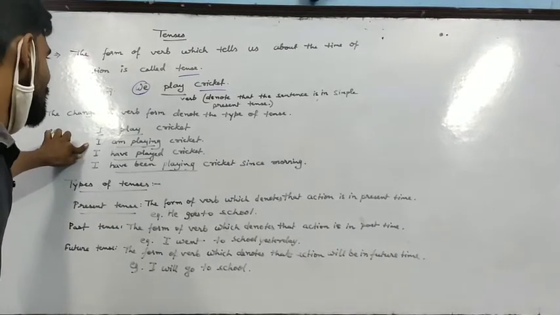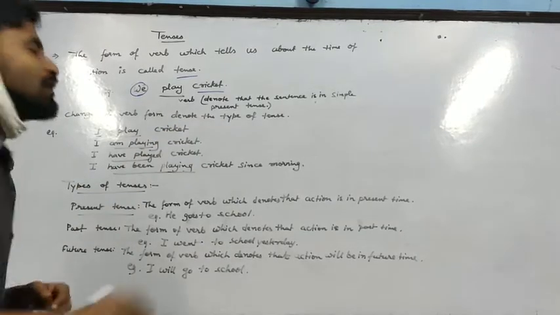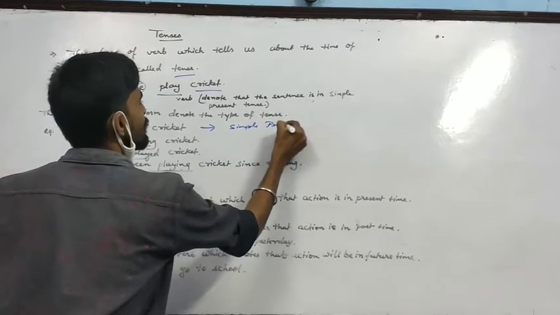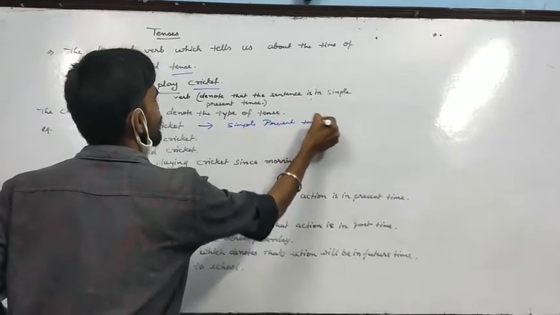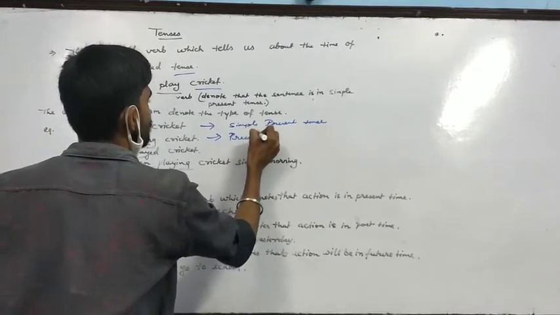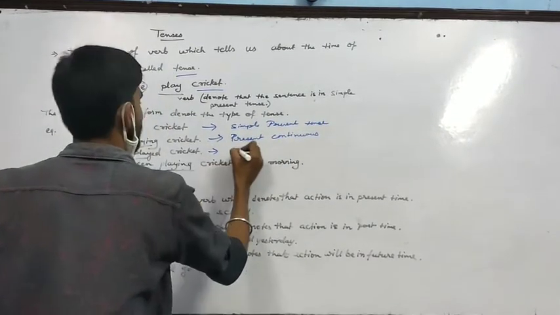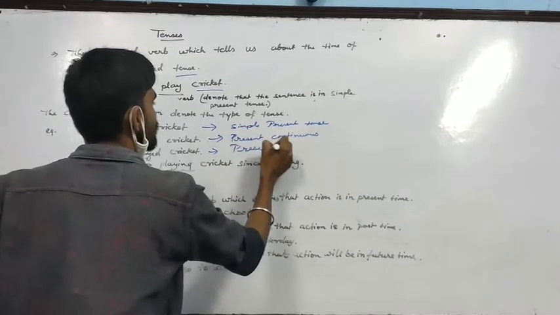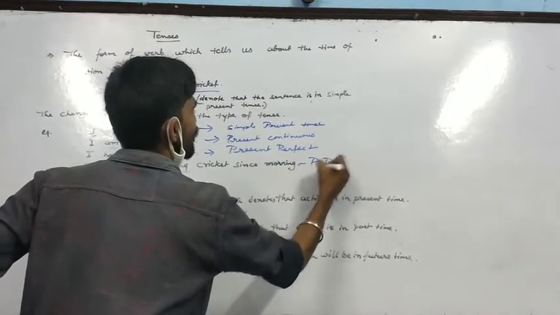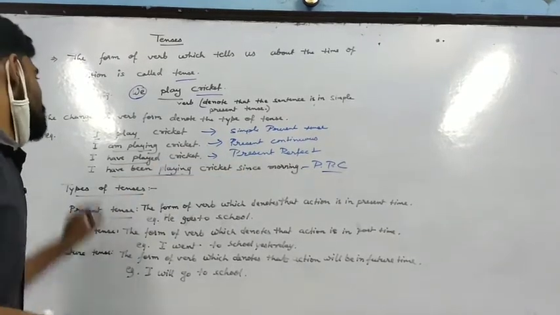Okay, I have taken another example. I am playing cricket. It is present continuous. Next, it is present perfect. Then it is present perfect continuous. I have written it in short as PPC.